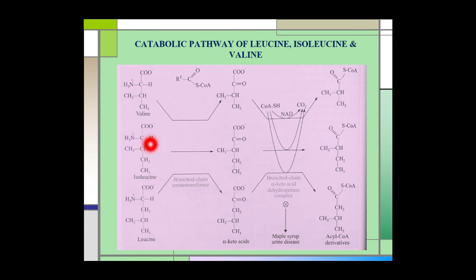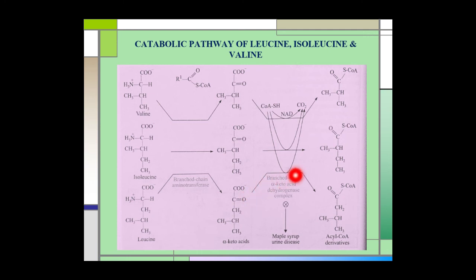All these three amino acids share two enzymes, and these two enzymes are aminotransferase and branched-chain alpha keto acid dehydrogenase complex. The first enzyme, aminotransferase, acts on all the three branched-chain amino acids valine, isoleucine and leucine to produce their corresponding keto acids.